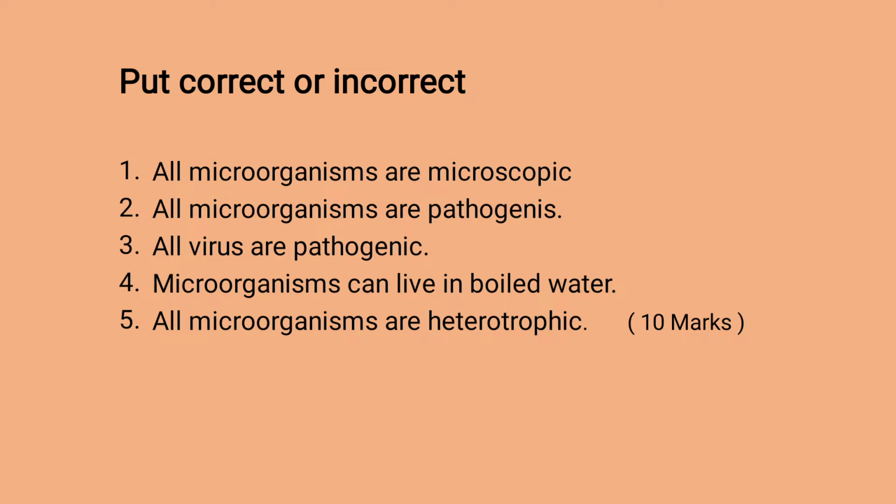Second one, all microorganisms are pathogenic. You know what is pathogenic? Disease causing. All microorganisms are disease causing. It is wrong. Algae and some unicellular types and also some bacteria types are not pathogenic. Only some microorganisms are pathogenic. Now we know that mushrooms have no pathogenic features. They are not pathogenic, right? All microorganisms are pathogenic. That is also wrong.